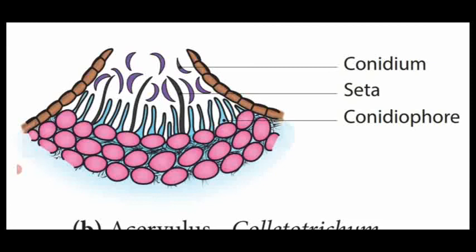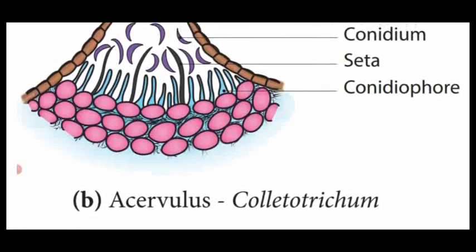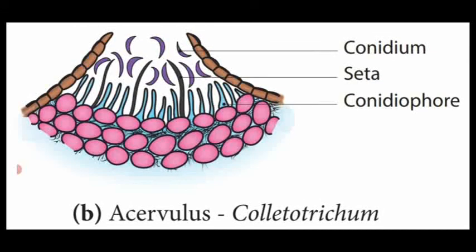The conidium is moon-shaped and contains sterile organs called setae. Then some of the fertile regions produce conidiophores. Conidiophore means the stalk-like portion of the conidium. This type of fruiting body is named acervulus. Example, Colletotrichum.